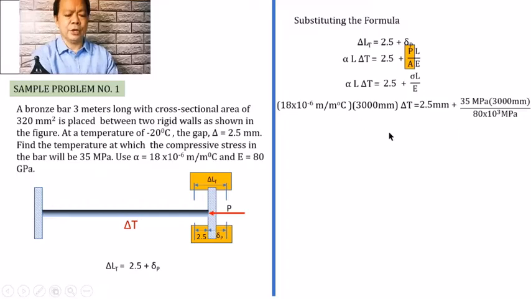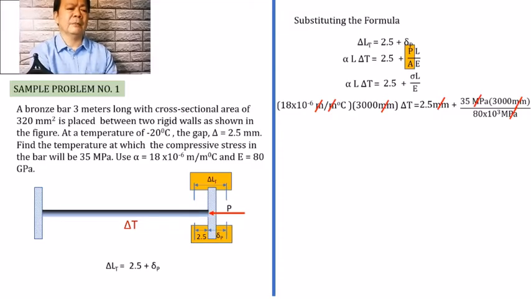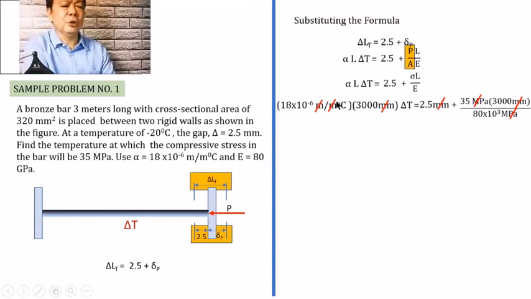And in this equation, you will notice that meter will cancel, megapascal will also cancel, as well as millimeter will cancel on both ends. At ang matitirang quantity lamang dito is this change in temperature having a unit of degree Celsius.